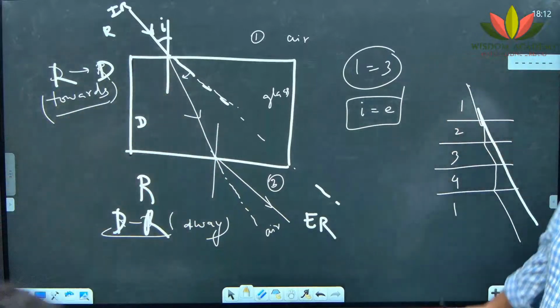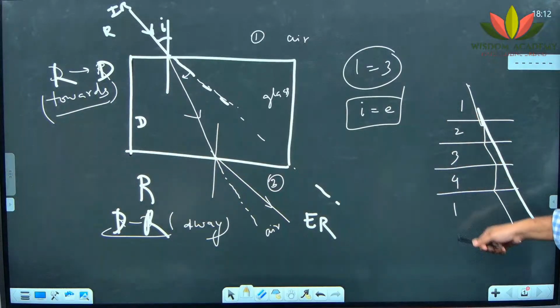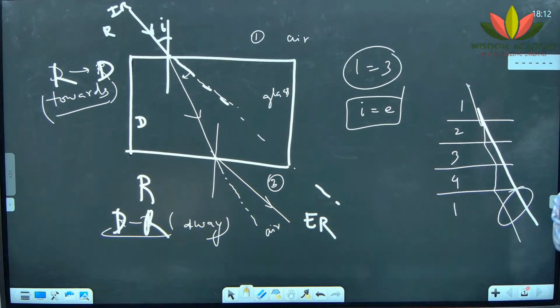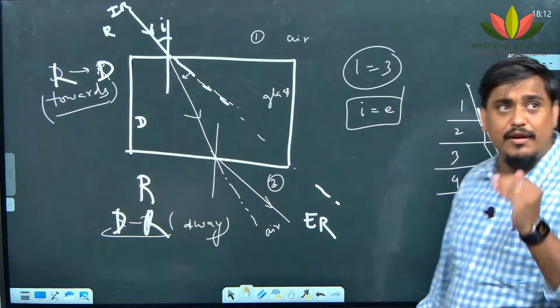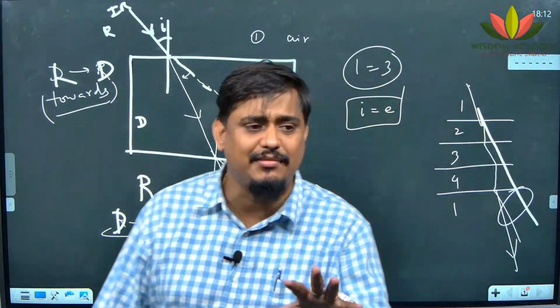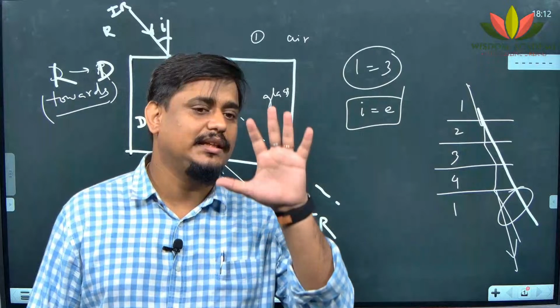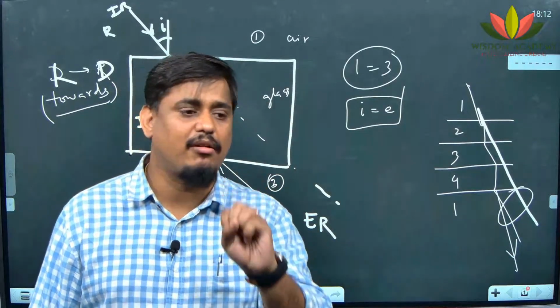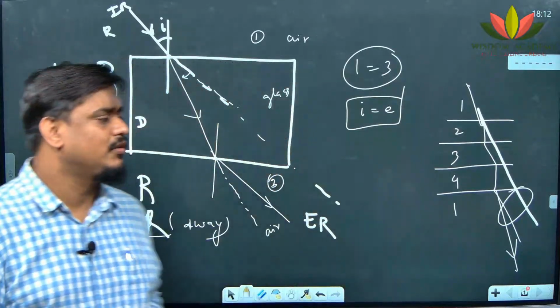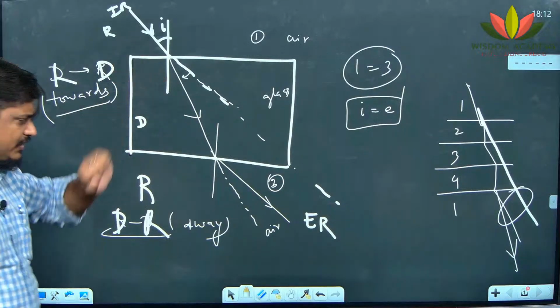So remember this, first medium and last medium, check them if they are the same, but if they are different, it may not be there. It may even go and bend in some other direction. Only if the first medium and the last medium are the same, then the angle of incidence and angle of emergence would always be the same. Okay. This is a very basic thing of refraction.